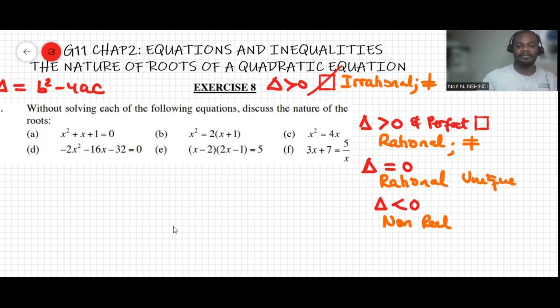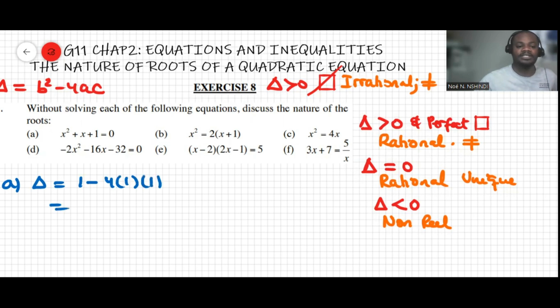Now, let's answer this question here. By looking at question A, for instance, I can work out the discriminant. For A, delta will be equal to b squared minus 4ac. Now look here, b is -1, a is 1, and c is 1.